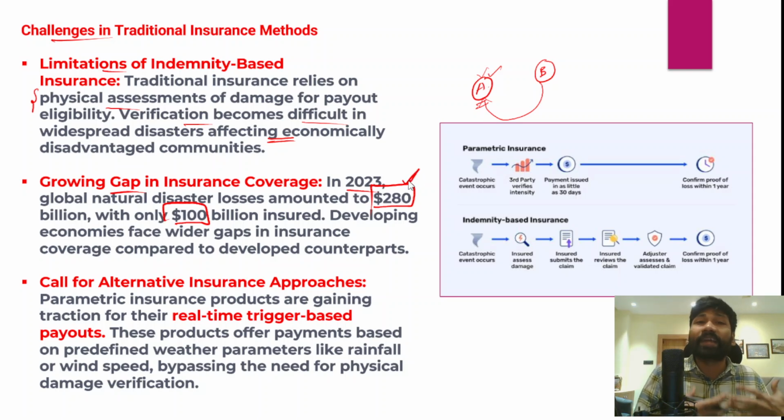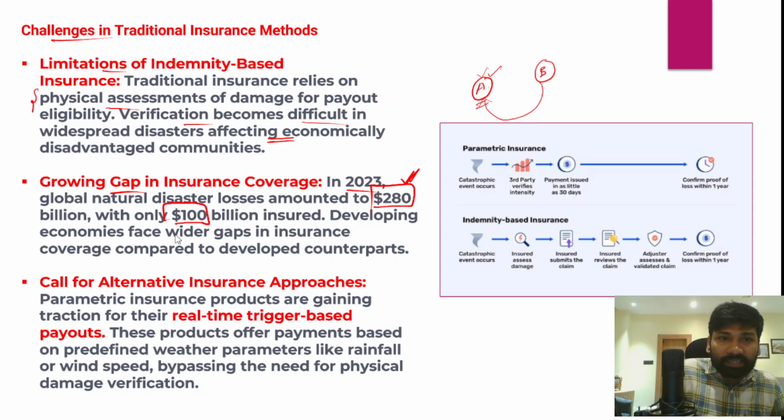So it also stresses the fact that property should be insured against increasing disaster intensity and frequency, so that vulnerable communities can be protected from the negative impacts of disasters created by climate change.